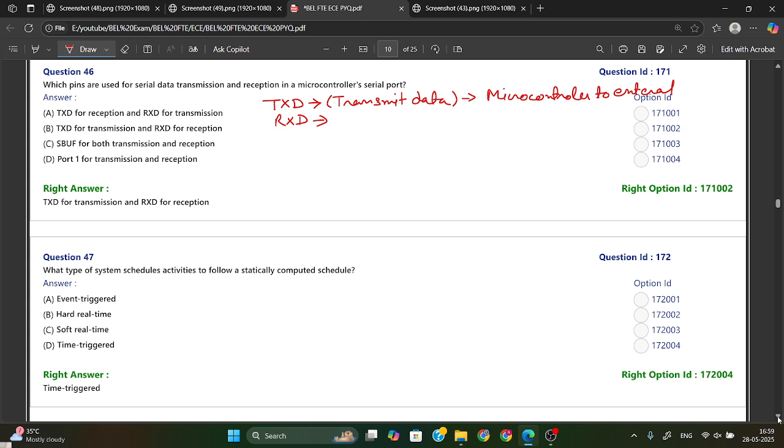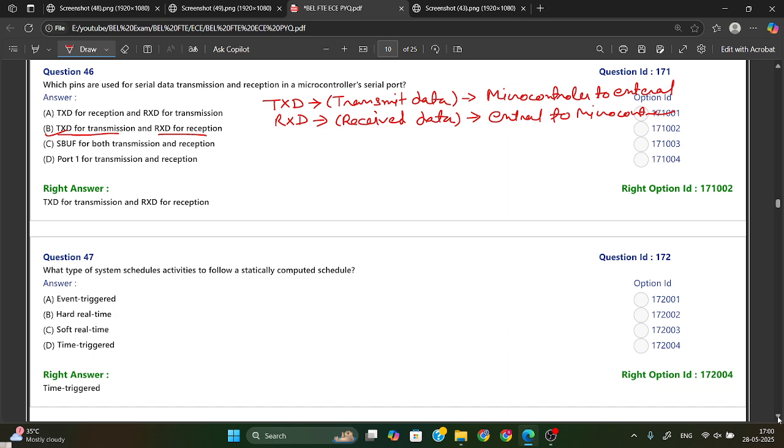RxD means received data. The function of received data is that it is also used for serial data, and it will receive data from external devices and send it to the microcontroller. This is the function of TXD and RxD. So for serial data transmission, you can see option B, TXD for transmission and RxD for reception. This is your answer, option B.